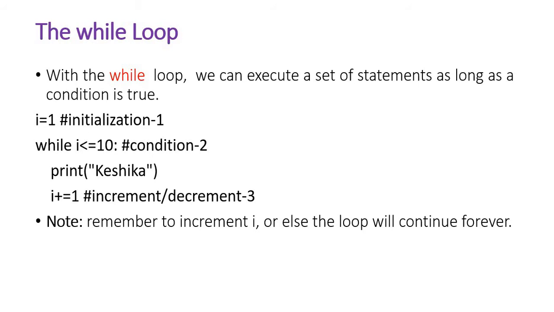Until the conditional statement is true, the while loop executes a set of statements. It keeps on executing the particular block of code. I want to repeat some operation until the condition is true. I don't know how many times I need to execute this. If I know the count exactly, then I can go for a for loop. If I don't know the count exactly, then I will be going for a while loop.